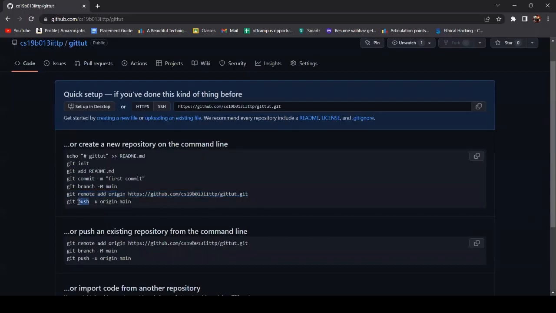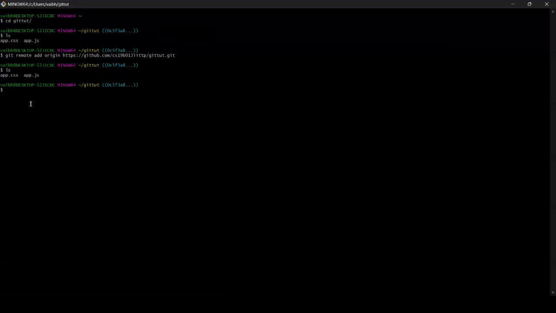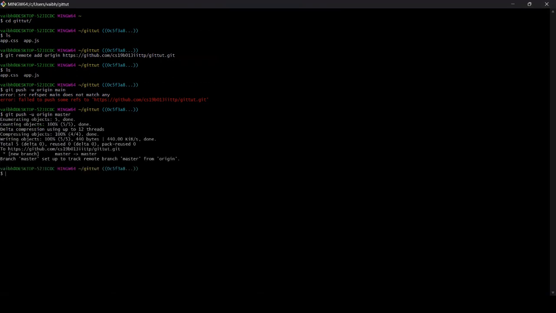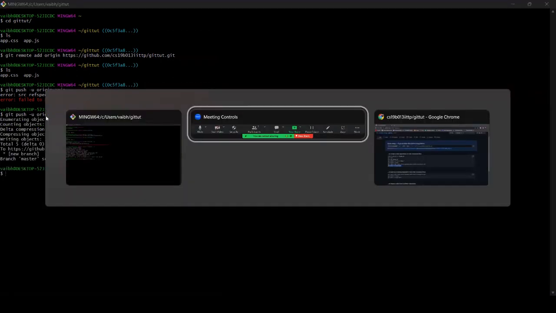And finally, what do you need to do? Git push -u origin and the branch name. This is what pushes the whole thing that you have here into this website. Okay, now let's check out this command. Sometimes they use master. Okay, now we have finally pushed it in.